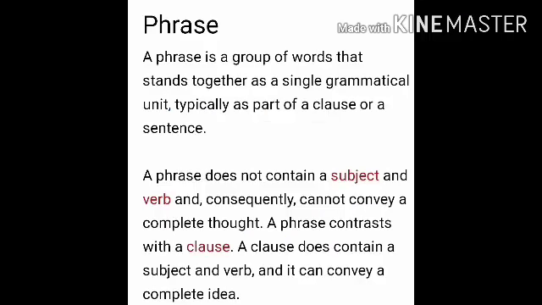You can write this definition in your notebook under the heading phrase, and write what exactly a phrase is, whether it has a subject or a verb in it, and why it does not have a subject and verb combination. Try to find more and more examples, fill your copy and send it to me. I'll check whether you are on the right track or not.